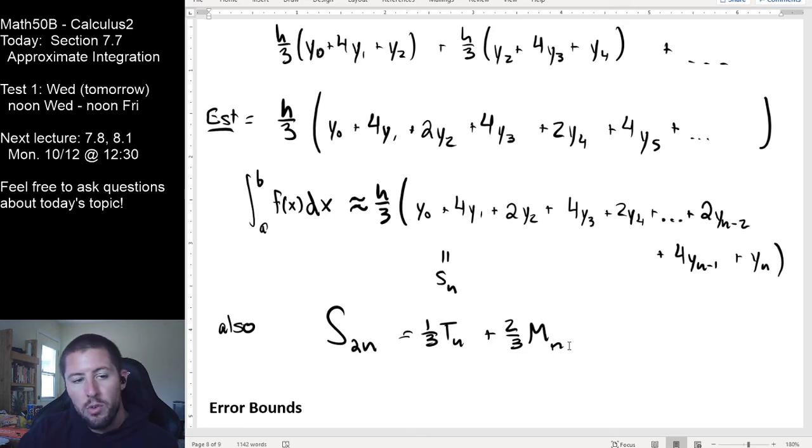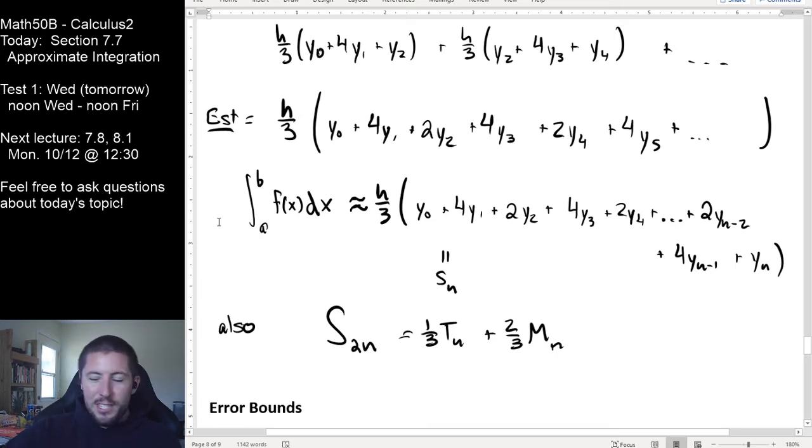Just like the trapezoid rule is the average of the left hand and right hand rule, Simpson's rule is a weighted average of the trapezoid rule and the midpoint rule. To show that is really just a bunch of algebra to see that you're going to get the same pieces. You can see that it's a weighted average, 1/3 of one plus 2/3 of the other. That's a convenient relationship that exists between all these rules right here. So there's our Simpson's rule.